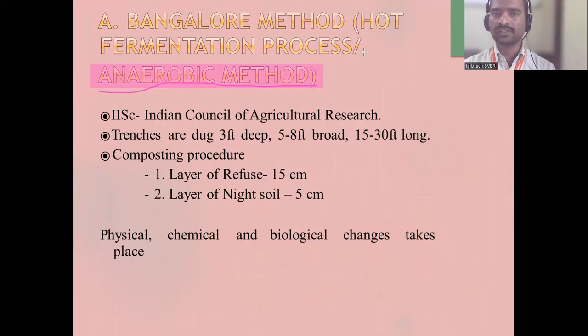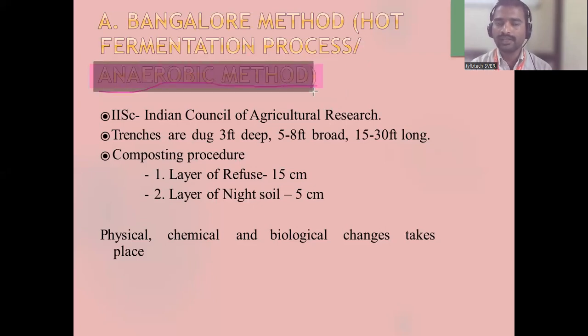Important, this definition. Most of the time it comes in multiple choice questions. The Bangalore method is also called as what? Aerobic or anaerobic? Anaerobic. It is a fermentation method also. You have to remember this one.